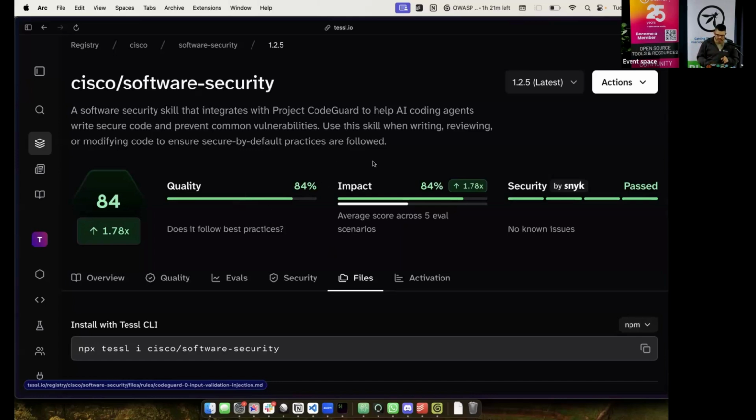We have a few things. We have quality, impact, and security. Let's start with security. This is run by Snyk in the background. Snyk has some tools that you can essentially run against any of your skills. It's LLM as a judge. So the LLM is looking at the skill and trying to identify if there are things in that skill that can potentially harm you. So if, for example, I think the last speaker mentioned a web search, that would appear as something probably a little bit advisory.